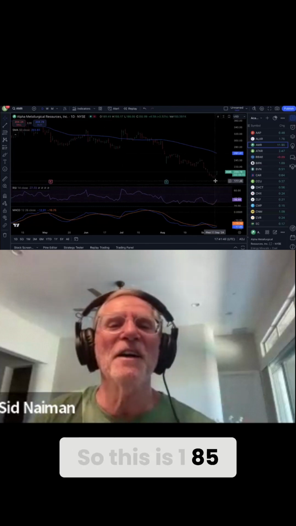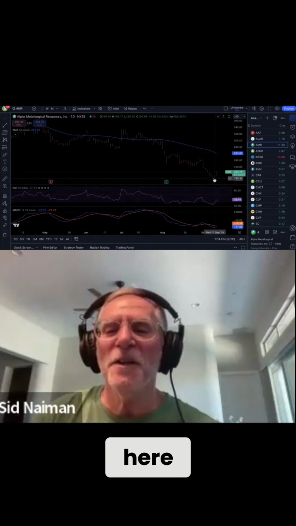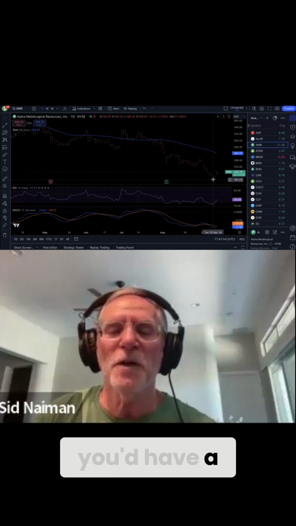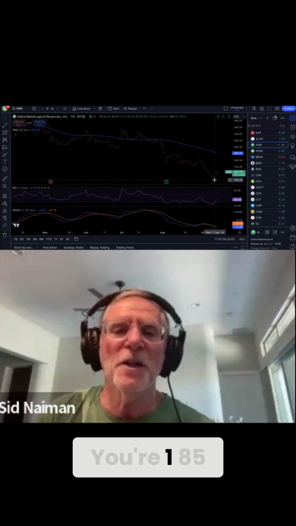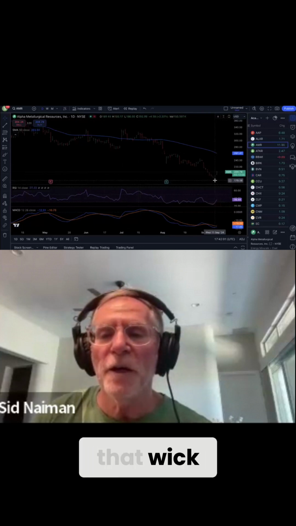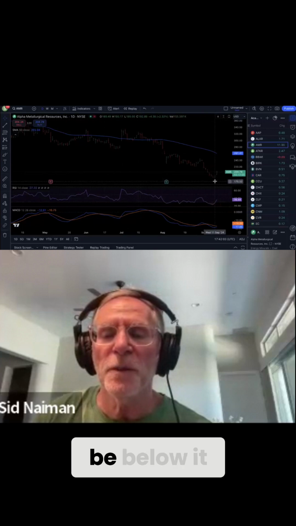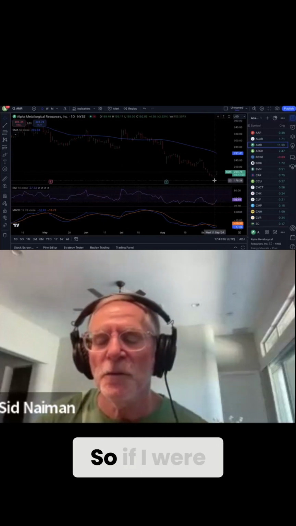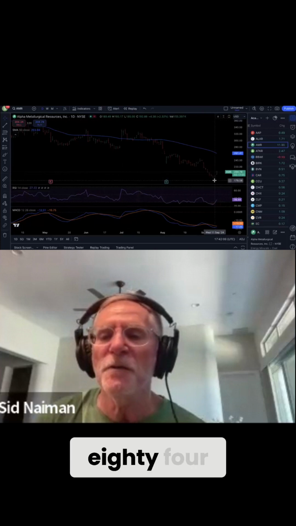So this is 185. Your low is 185 here, your low is 180. So if you saw this as a low, 186, you'd have a 185 stop loss. Here, your low is 185, so you'd have a 184 stop loss, just to be below that wick or below that candle, right? So you want to be below it with a little bit of a gap. So 184 would be your stop loss there. If I were going to get into this trade, I'd have a 184 stop loss.